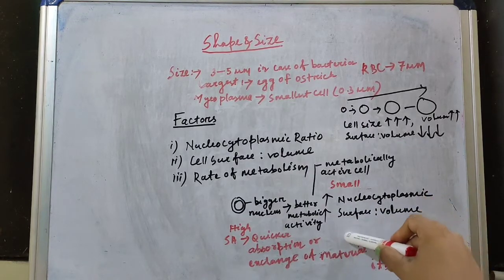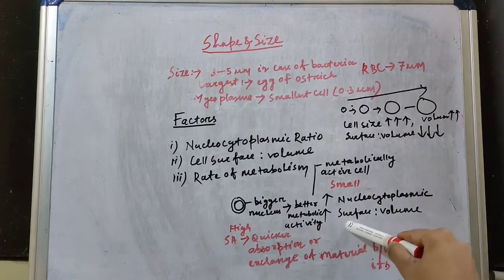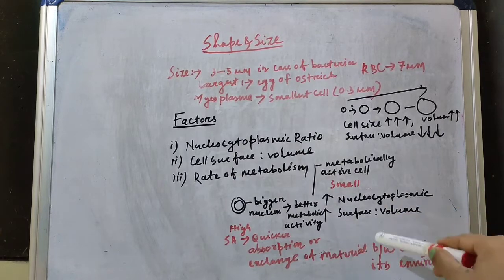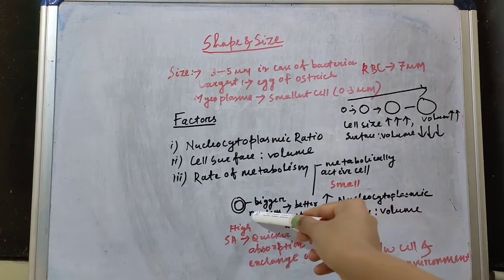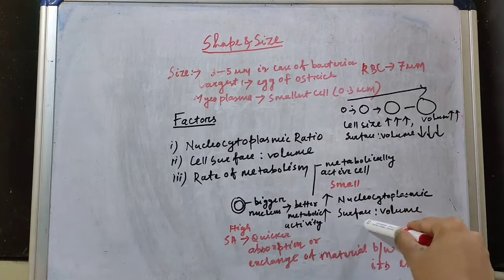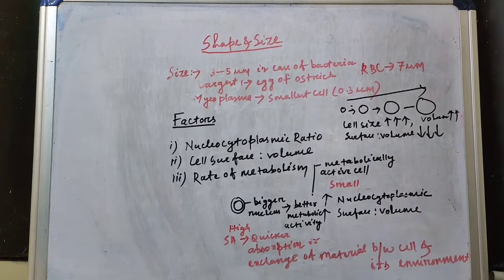That means the nucleus to the cytoplasmic ratio is high, and then the surface to the volume ratio is also high. So they are metabolically active. So bigger is the nucleus, the more is the nucleocytoplasmic ratio, and the more is the surface area. That's why the better is the metabolic activity.